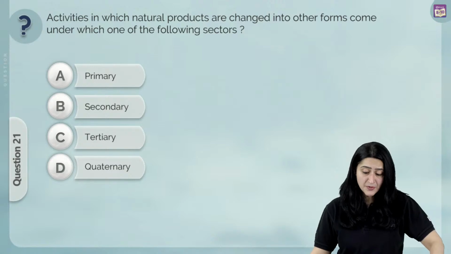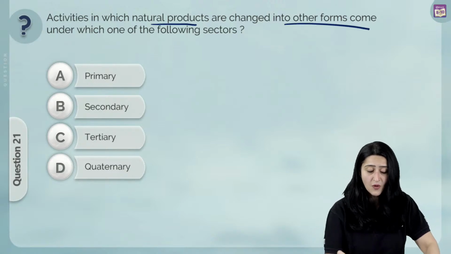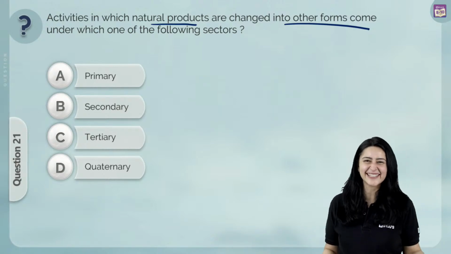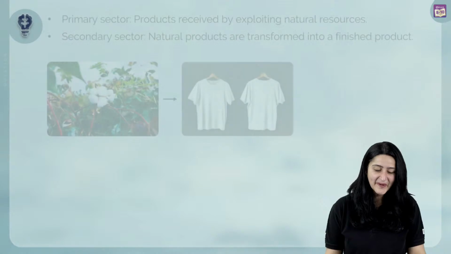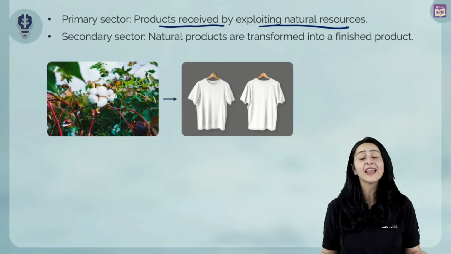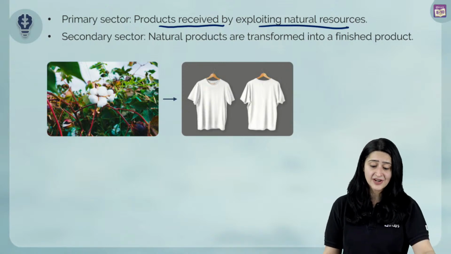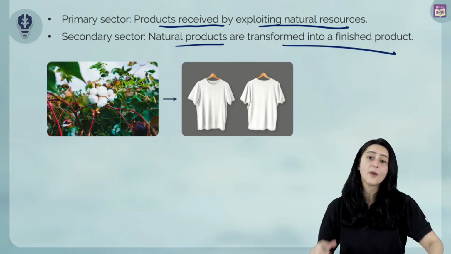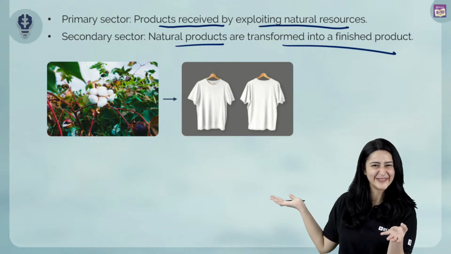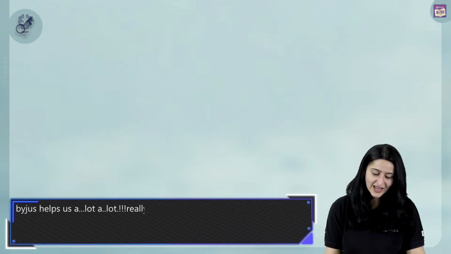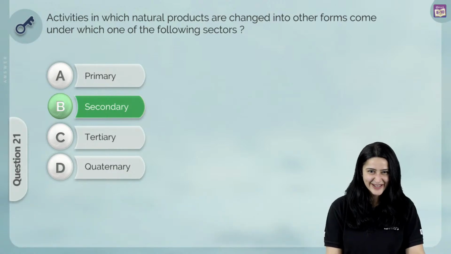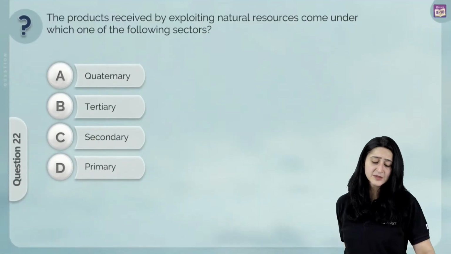Activities in which natural products are changed into other forms come under which of the following sectors? Primary, secondary, tertiary or quaternary? Come on, this is such an easy question. In the primary sector, the products are received by exploiting the natural resources. In the secondary sector, the natural products are transformed into a finished product, like cotton being transformed into these really nice t-shirts that we see over here. So the correct answer is B, secondary. I see a lot of B's over here, very nice. Let's move on to the next one.